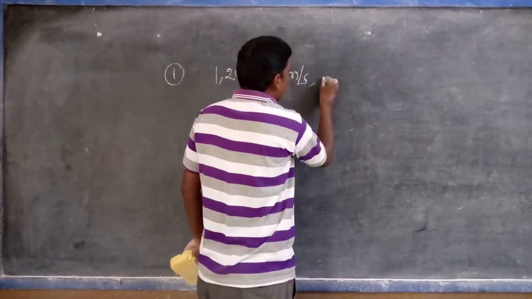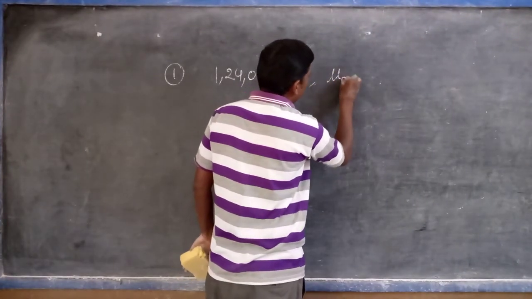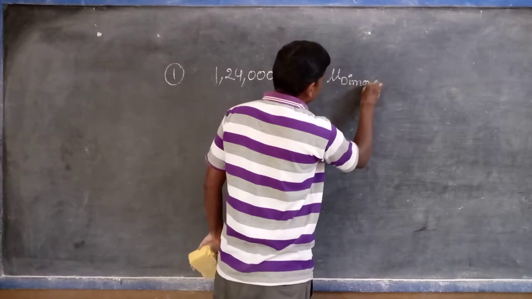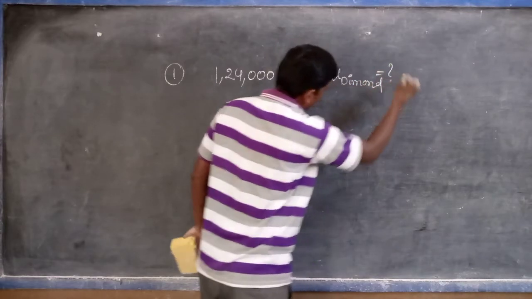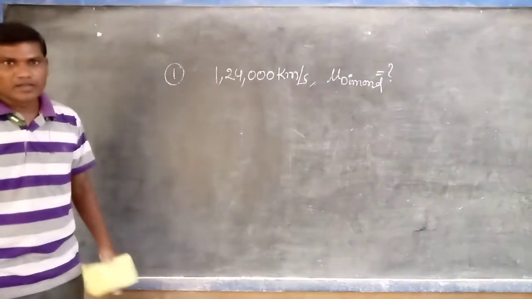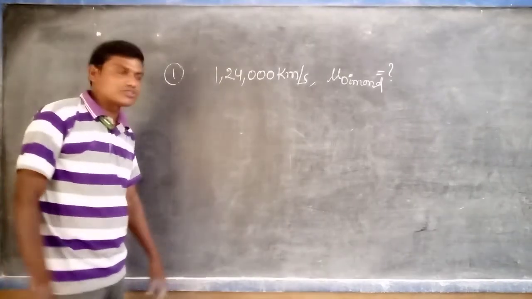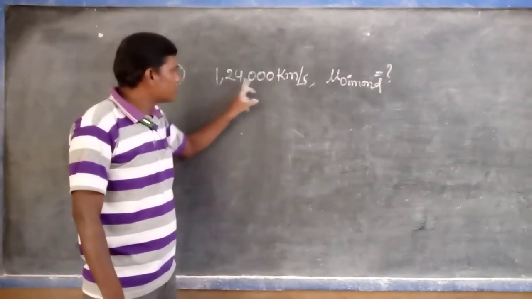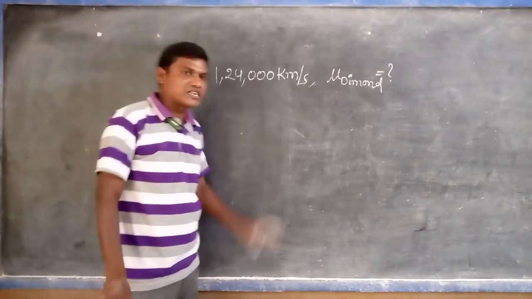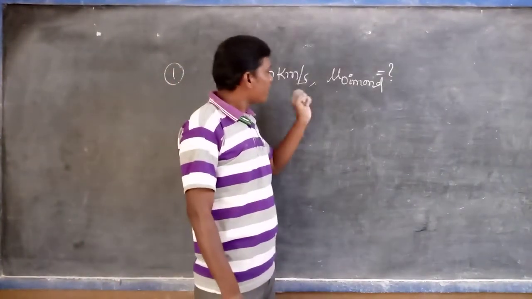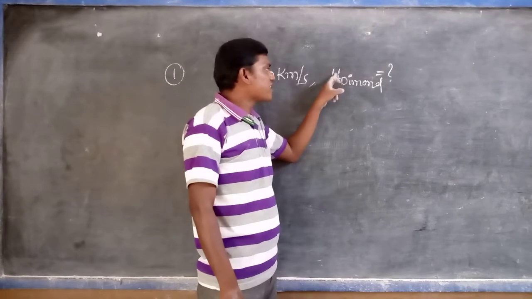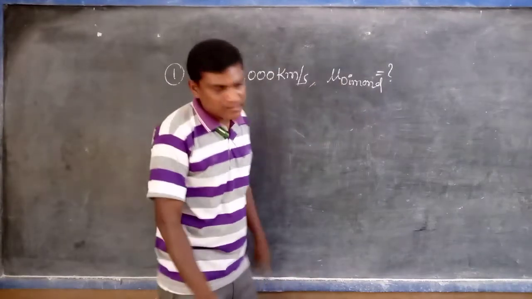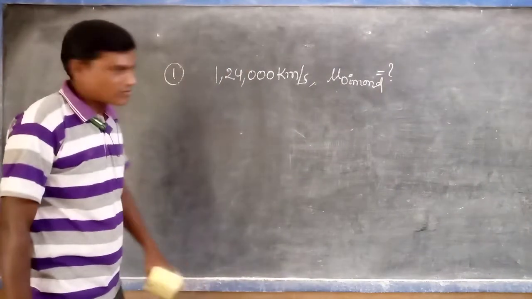Find the refractive index of the diamond. Understanding or not? I will tell the question once more: the speed of the light in the diamond is 1,24,000 kilometers per second. Find the refractive index of the diamond.